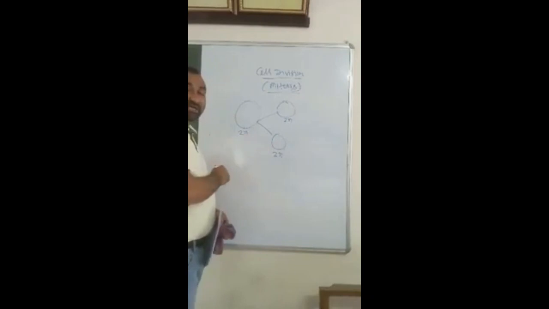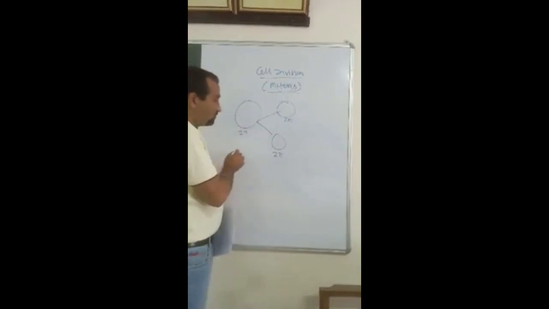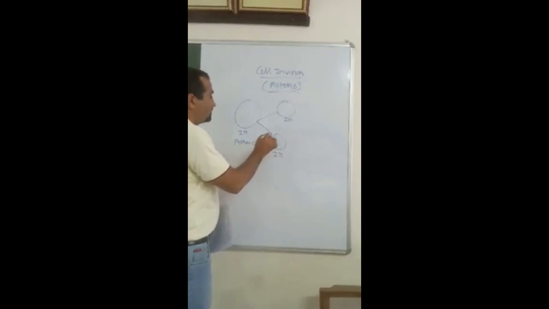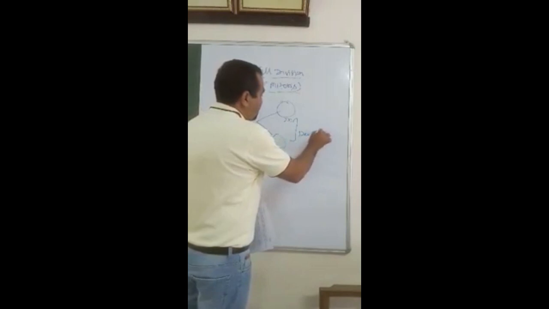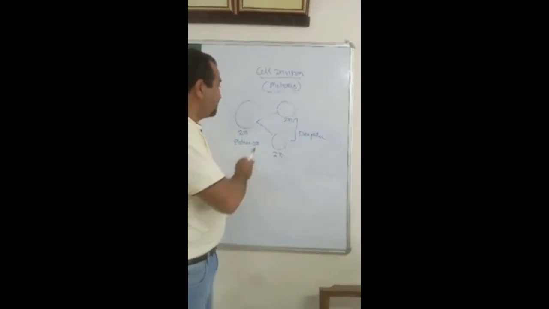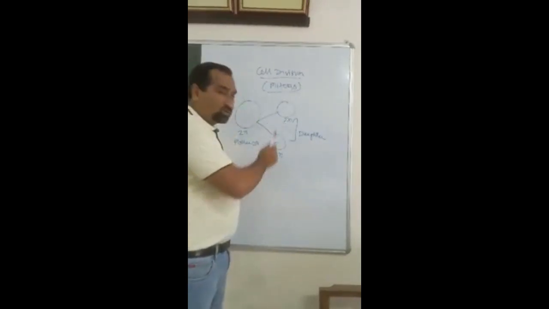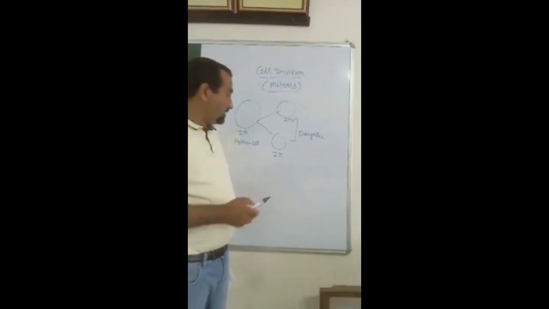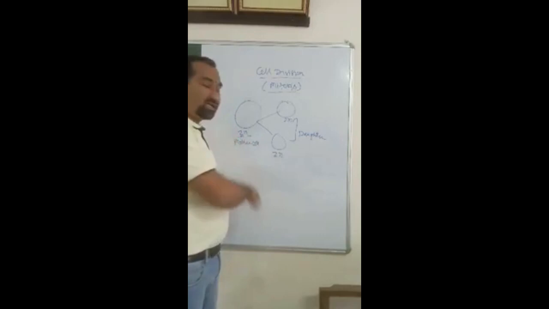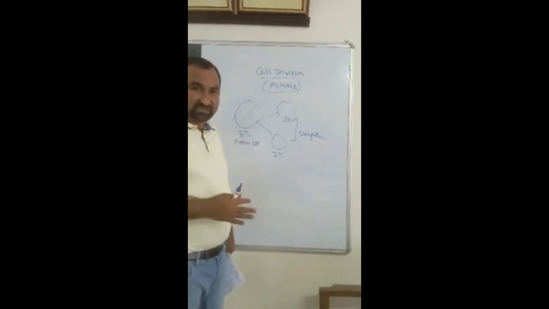So this type of cell division is known as mitosis, when a mother cell gives rise to daughter cells, and the total amount of genetic material is the same as the genetic material present in the mother cell.